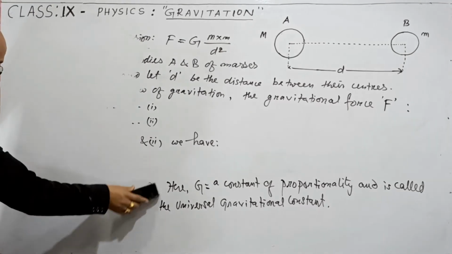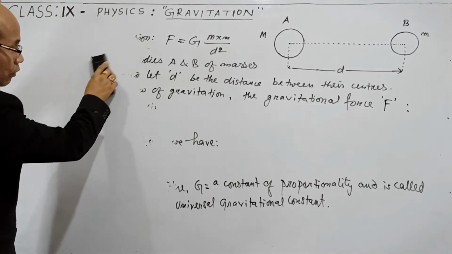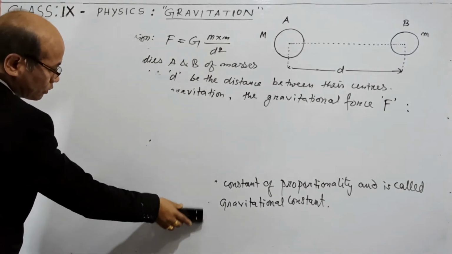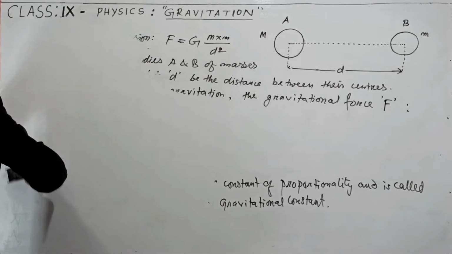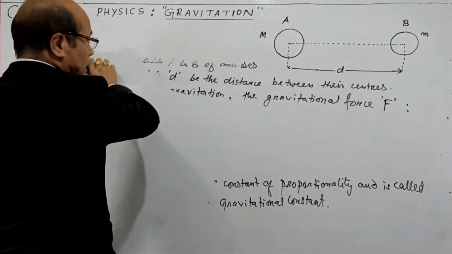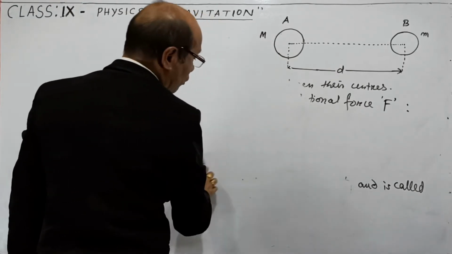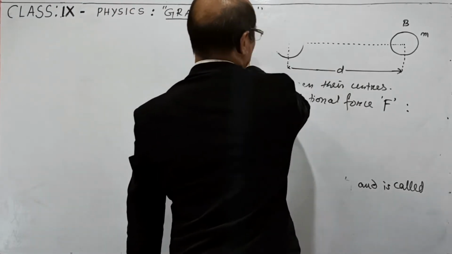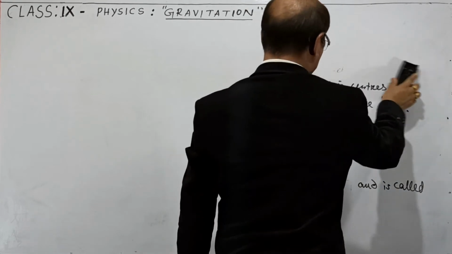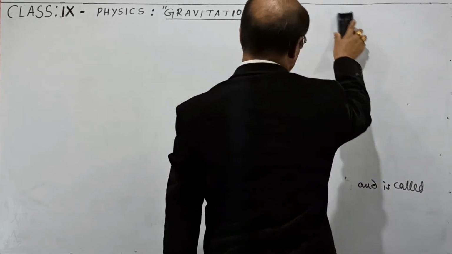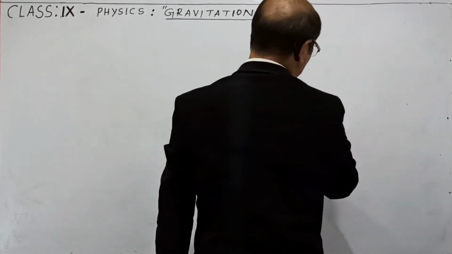So now we would like to know the numerical value of this universal gravitational constant, as well as the international system of units, SI. This G also has its own unit. That also we would like to know. So the next question we are going to discuss is the numerical value of this capital G and its SI unit.